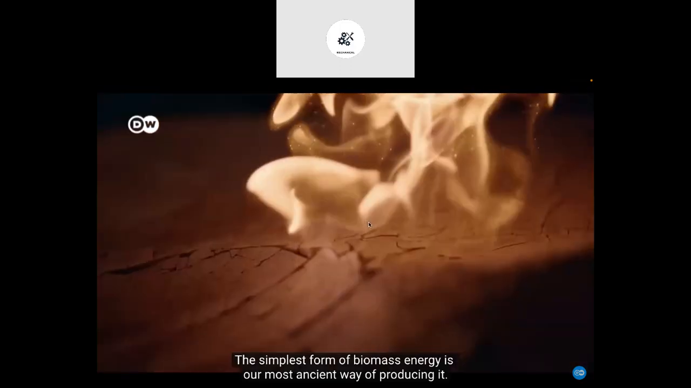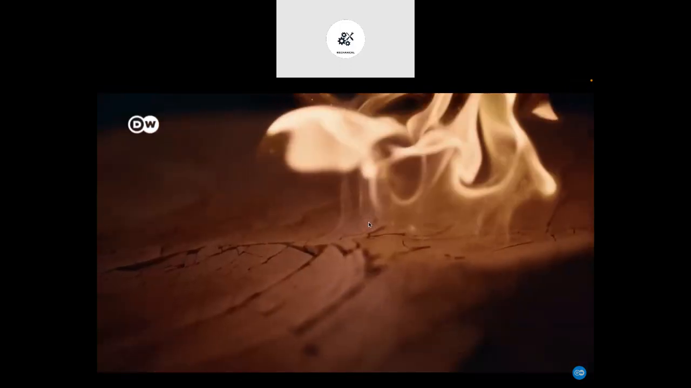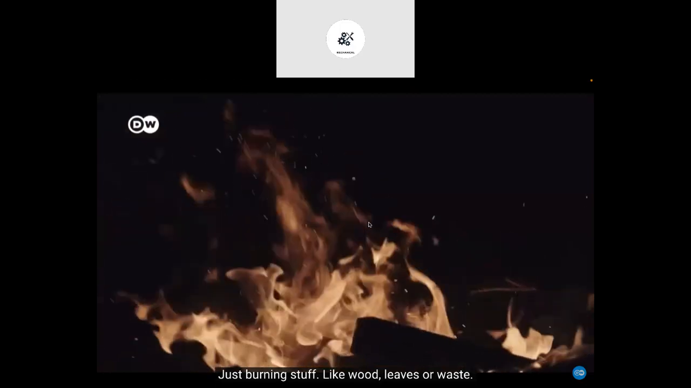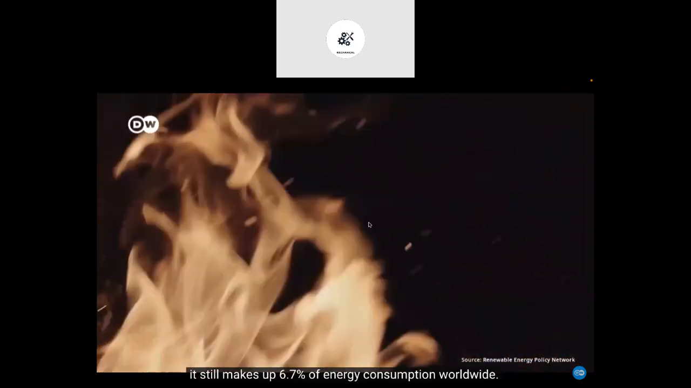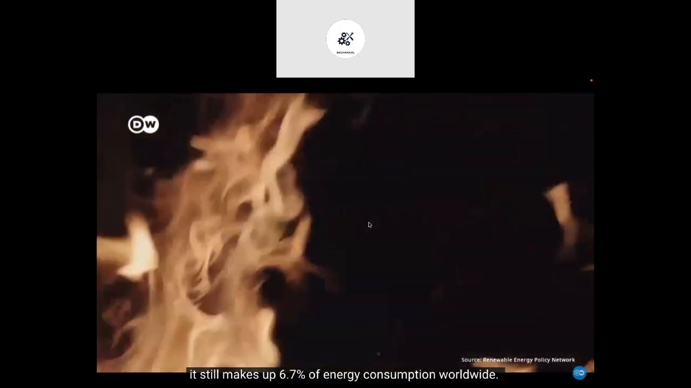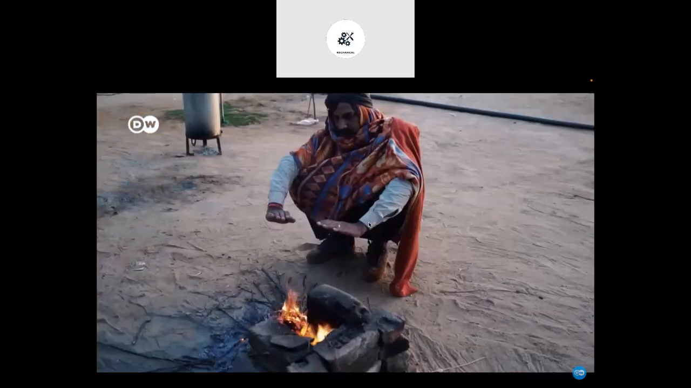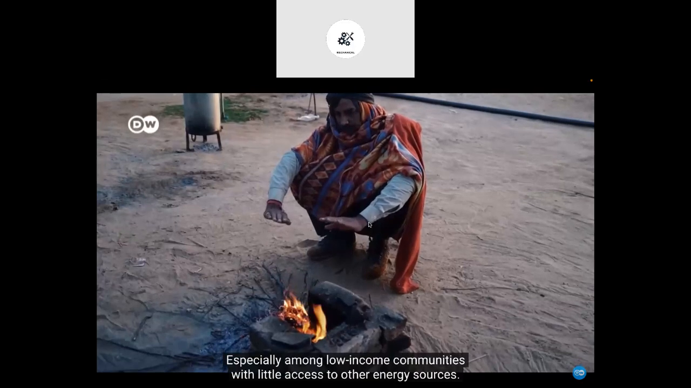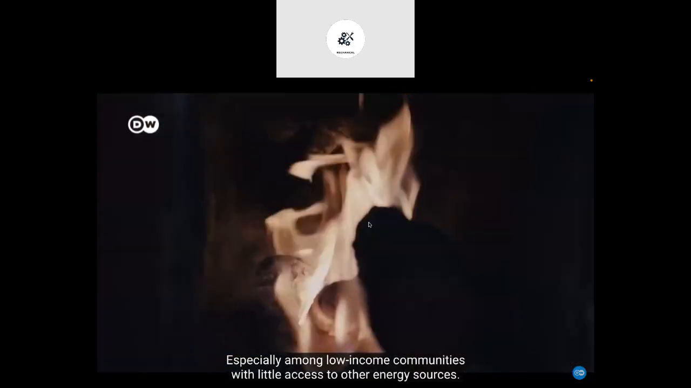It's a promising field which isn't quite economically viable yet. For more on that, watch our video on algae's superpowers. The simplest form of biomass energy is our most ancient way of producing it. Just burning stuff, like wood, leaves, or waste.